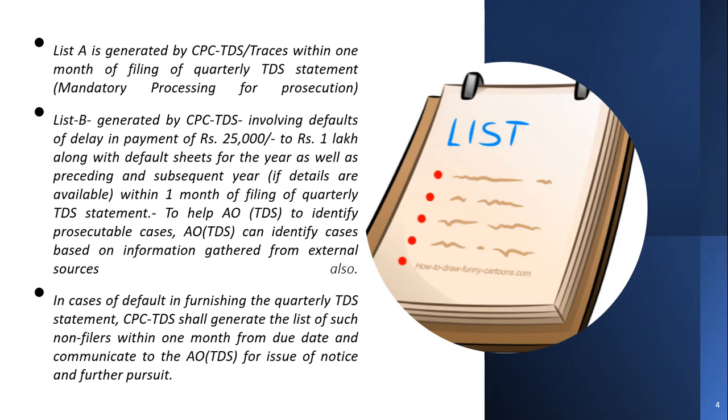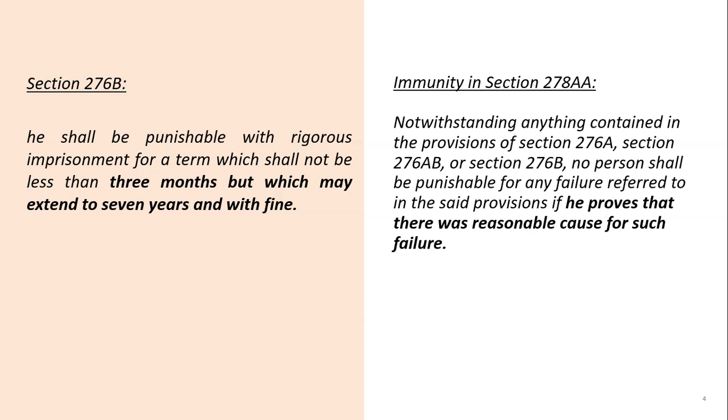So here come the prosecution details. Section 276B says that in case of default which is confirmed after following the standard operating procedure given by the CBDT, there is imprisonment from 3 months up to 7 years along with a fine.